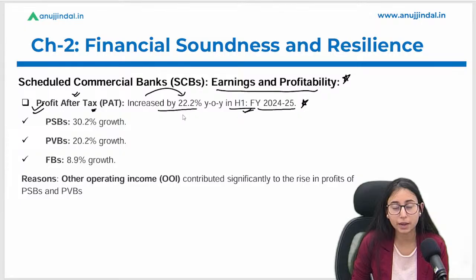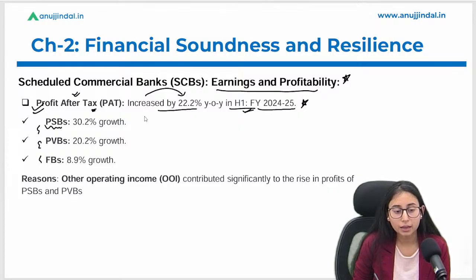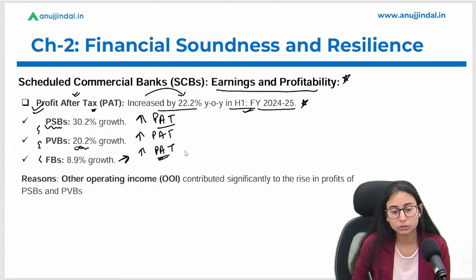It has increased by 22.2%. If we talk about the banks, the public sector banks have the highest growth in profit after tax, and private banks have the second highest growth under profit after tax, that is 20.2%, and foreign banks have the least, or we can say the lowest, profit after tax growth, under the scheduled commercial banks.